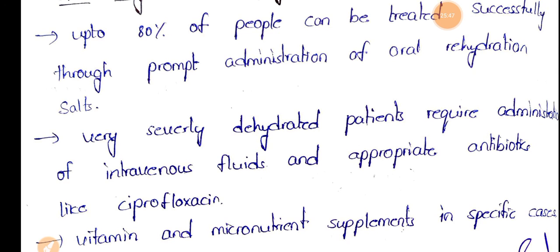We should also give antibiotics like ciprofloxacin to treat the infection caused by Vibrio cholerae. And for patients who are very ill, we should also give vitamins and micronutrient supplements in severe cases. So this is about cholera and how we can treat it.